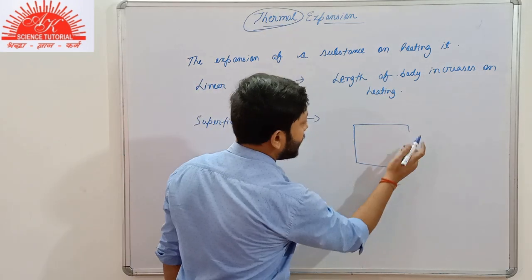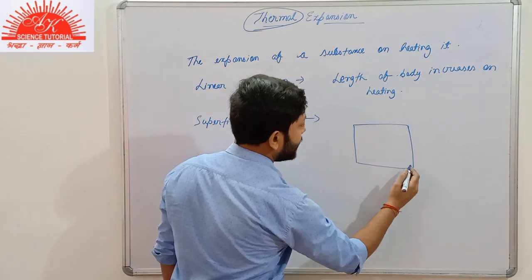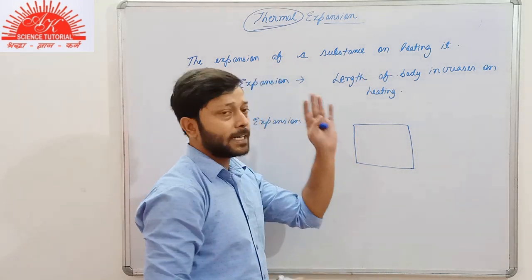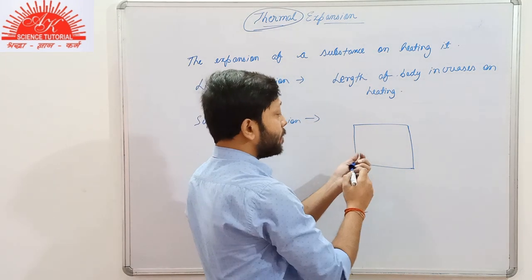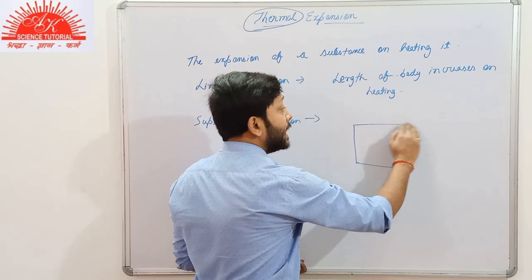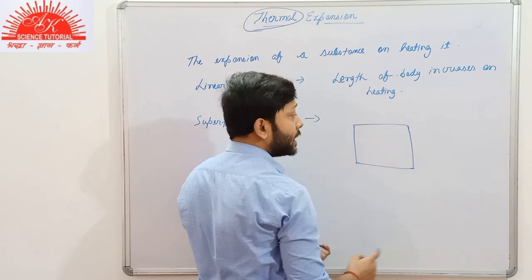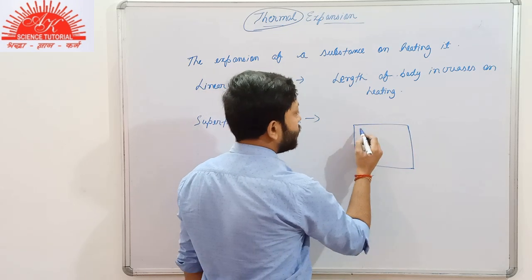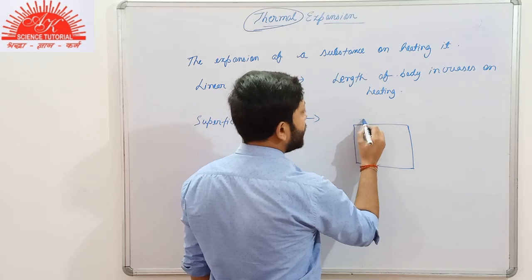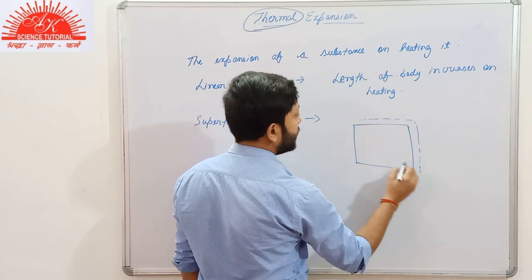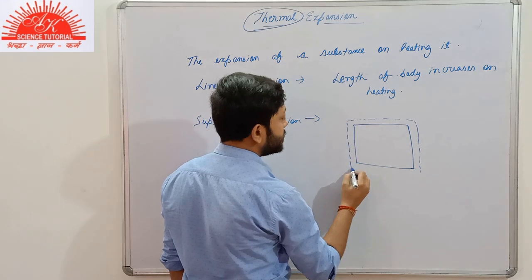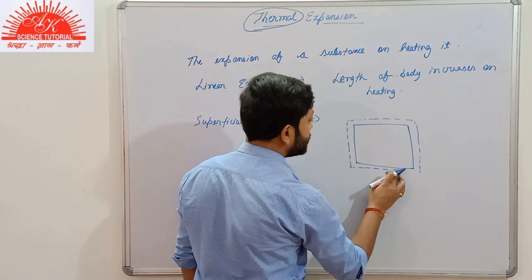Then if you start heating this rectangular plate, it would increase lengthwise also and breadthwise also. Suppose, I'll draw it for you. Suppose after heating it, the size of the plate becomes something like this.